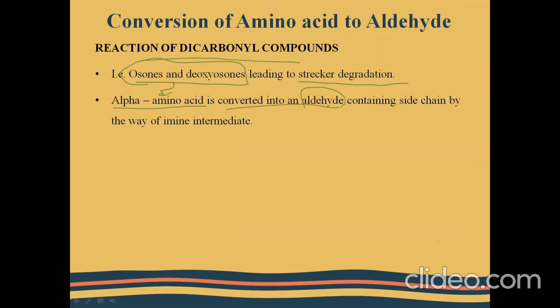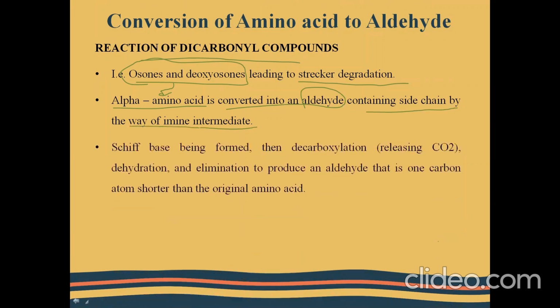So this aldehyde is what you call the Strecker aldehyde, and this aldehyde contains a side chain of the imine intermediate. We know that the imine intermediate is nothing but the Schiff's base. So this Schiff's base is formed, and it undergoes decarboxylation, dehydration, and elimination in order to produce an aldehyde, which is called the Strecker aldehyde. And this aldehyde is one carbon shorter than the actual amino acid.